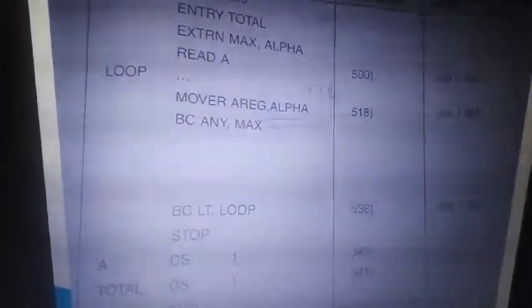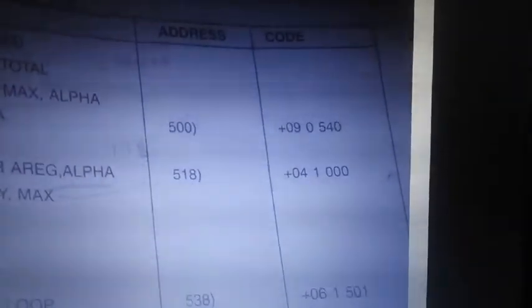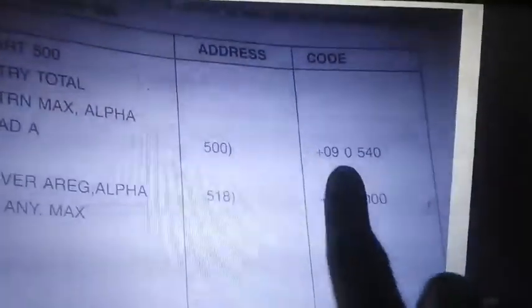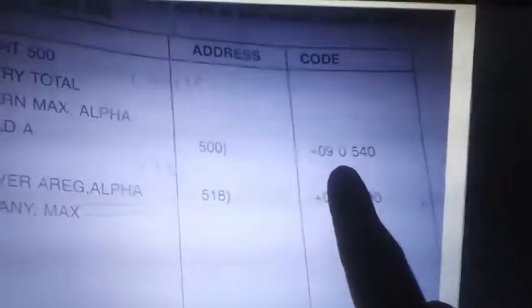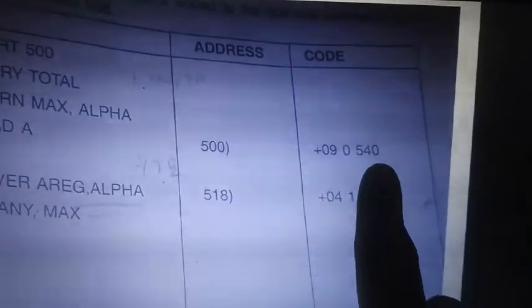So A's address is at 540. You can see that the read command instruction has opcode 09, condition code 0. We already discussed these things. It reads 540, because at location 500 you want the content of 540. At 540 you have 1, right?